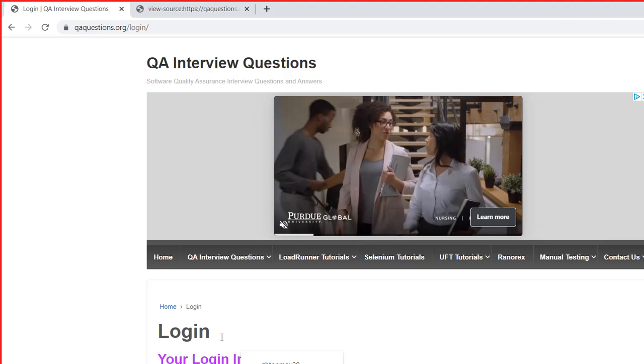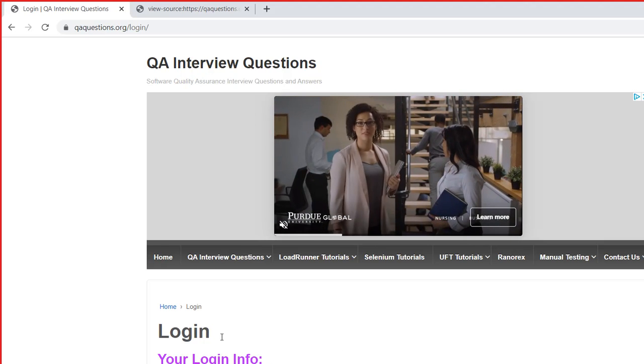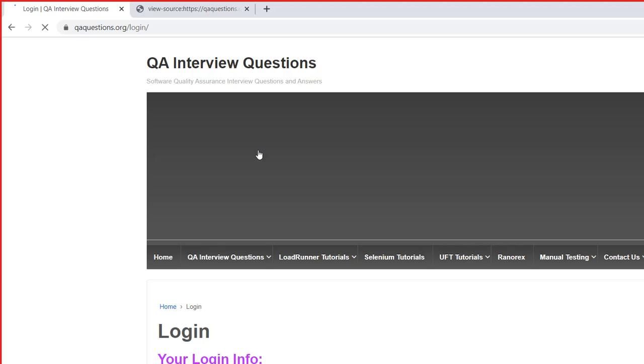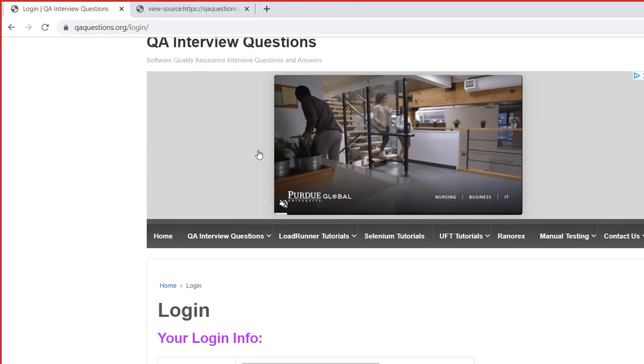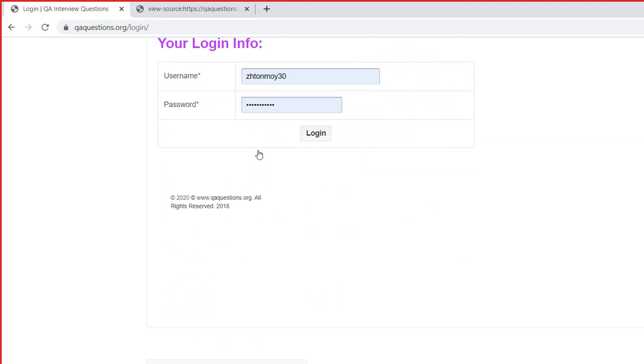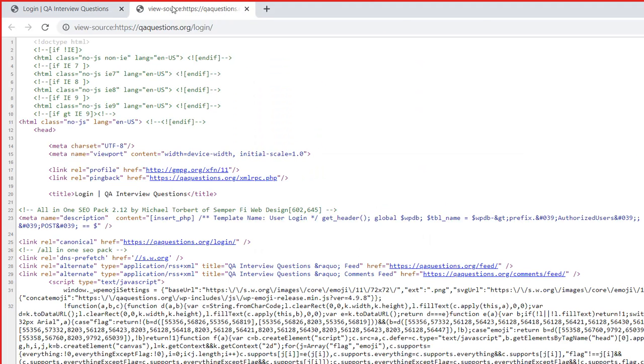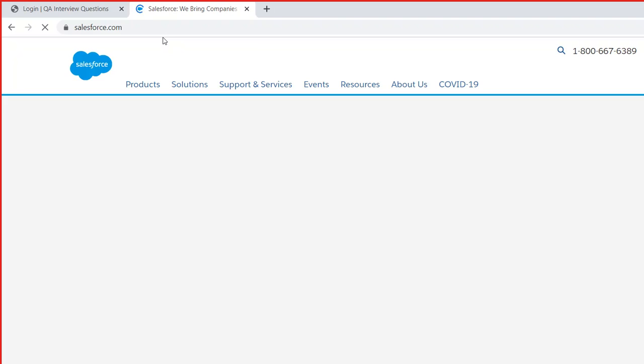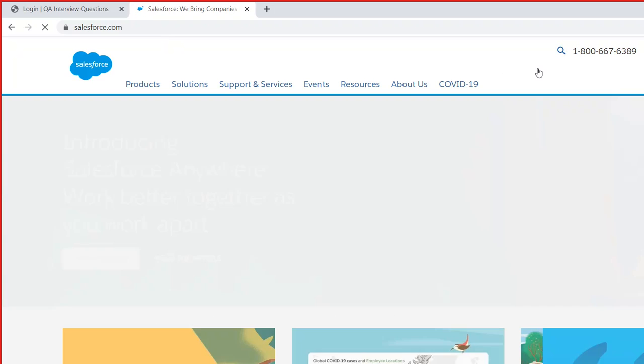So let's say that if you input an incorrect password, then we have to make sure that it displays an appropriate error message. Probably here we do not have this error message, but let's say you go to a specific website, salesforce.com.